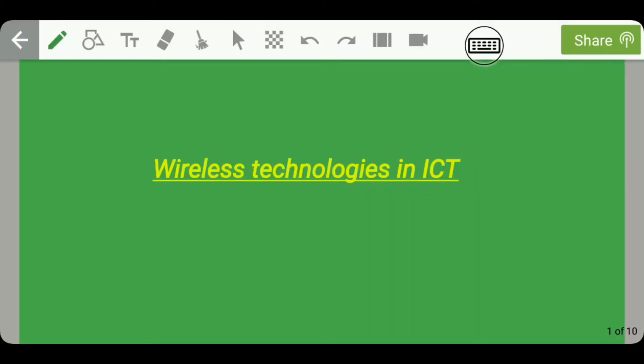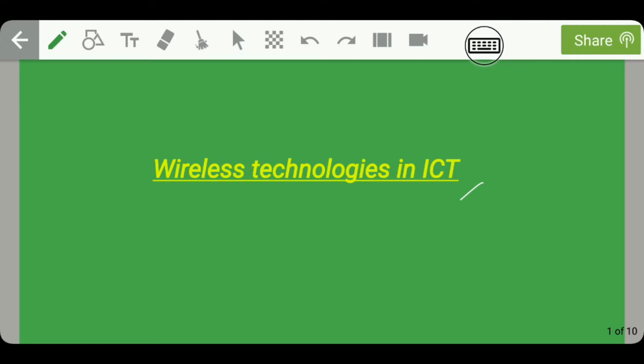Hello guys, welcome to this 13th lecture of ICT for GS for IES. Today we are starting with a new chapter, that is wireless technologies used in ICT. Wireless means that there is no physical connection between two devices, but still we can create a communication between these two devices using some technologies.